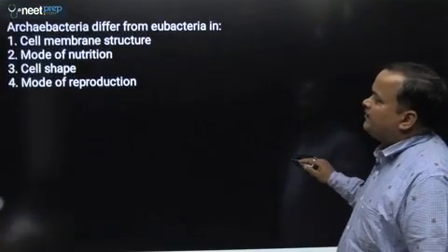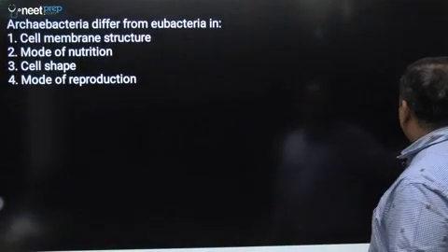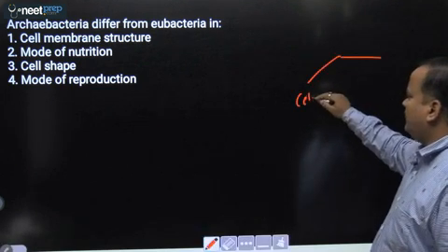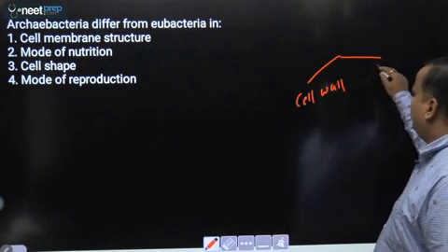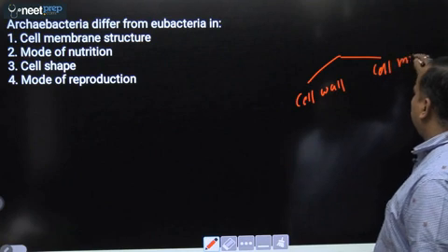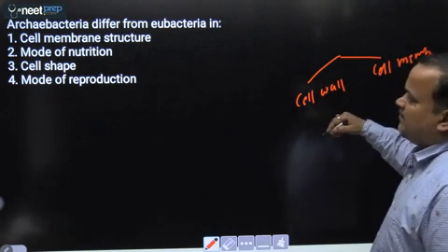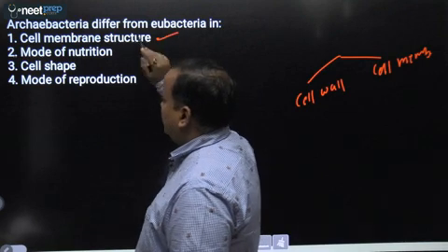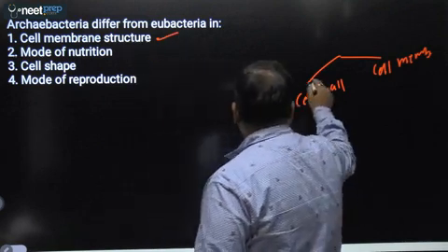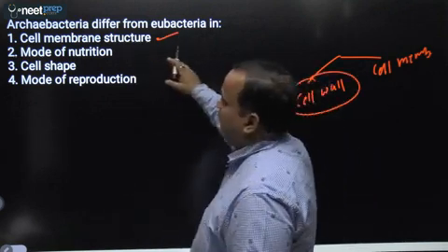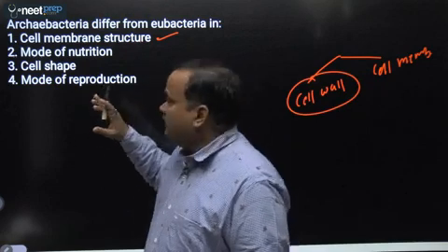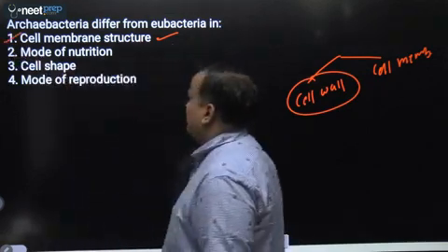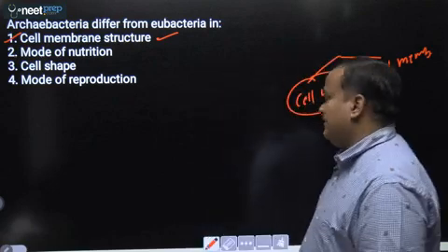Next, archaebacteria differ from eubacteria. So as I have told you, they differ in terms of cell wall and cell membrane structure. So let's see the choices. Cell membrane structure can be true. Because cell wall is not there, you have to give preference to cell wall structure. But here cell wall is not mentioned. So you will go for cell membrane. Okay. So answer will be cell membrane structure, first.